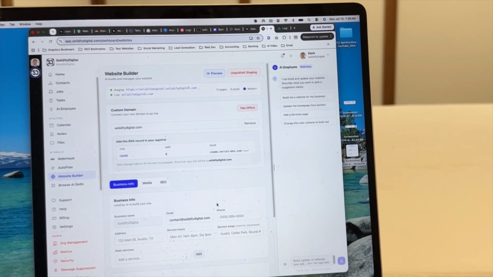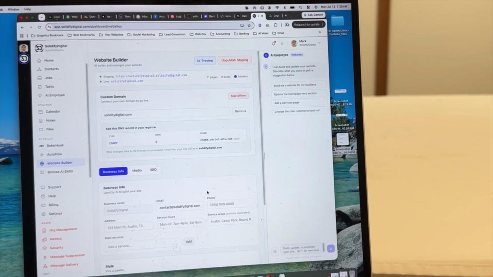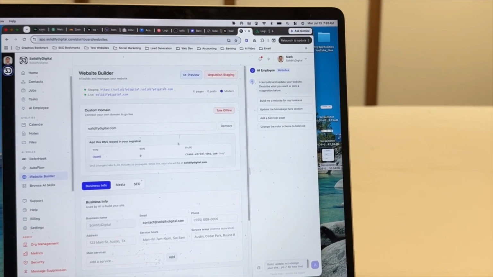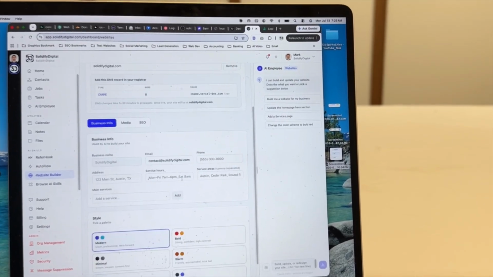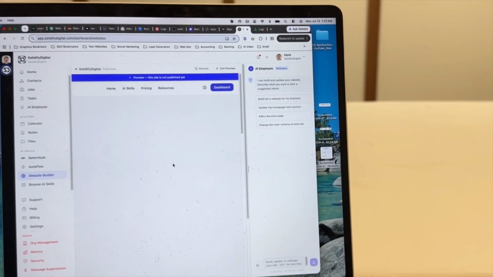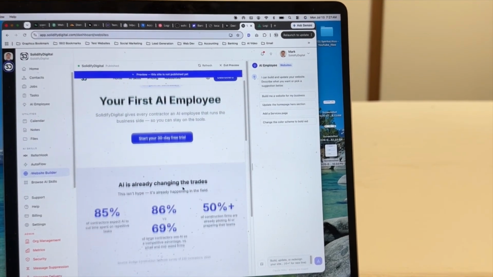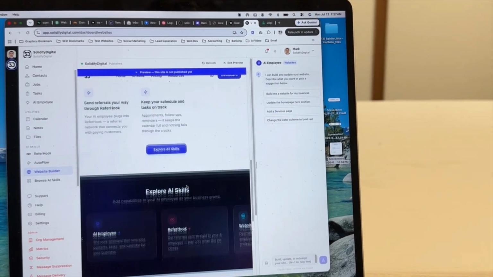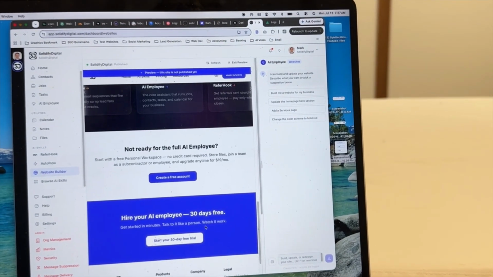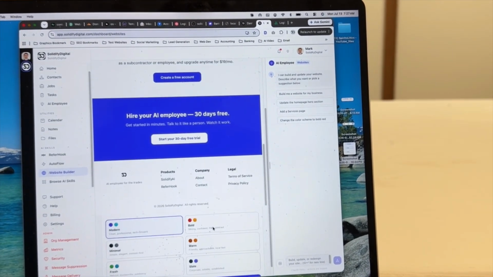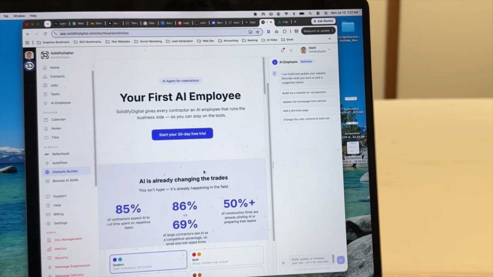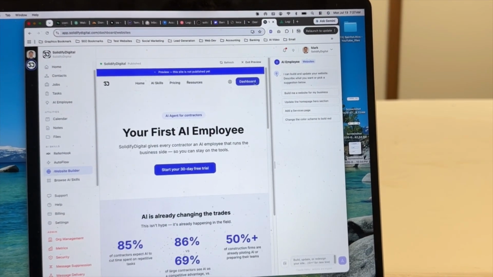I wasn't really planning to do this, but then I said, you know what, let me see what I can do. And so I've created my own website with this system right here. So let's hit preview. And this is what it made for me. Obviously, it took a bit of tweaking the website. That's beyond the website already. And everything works in here basically.